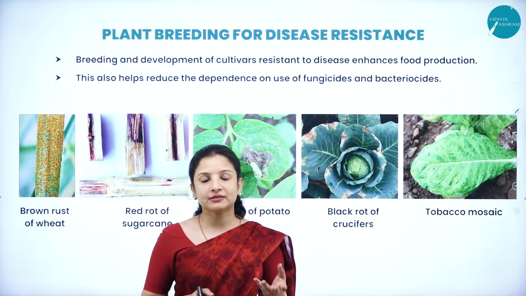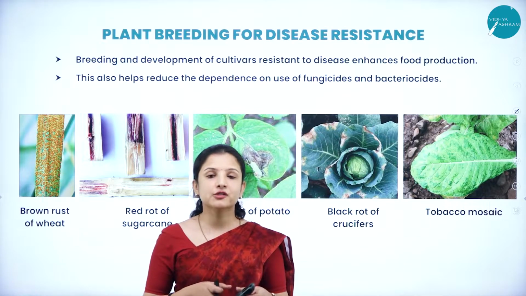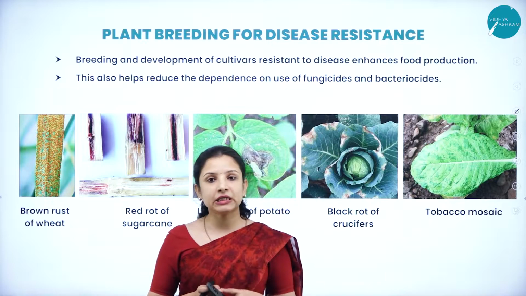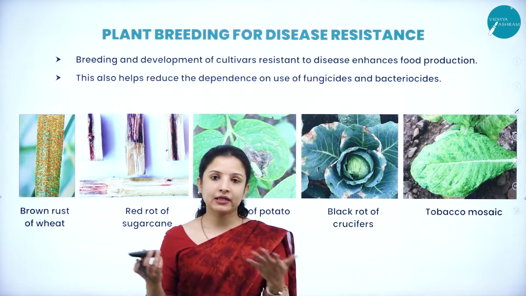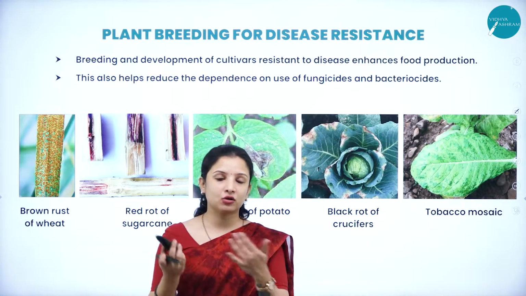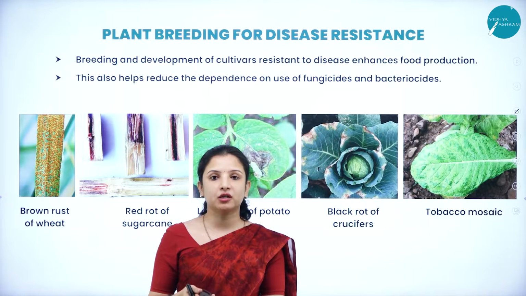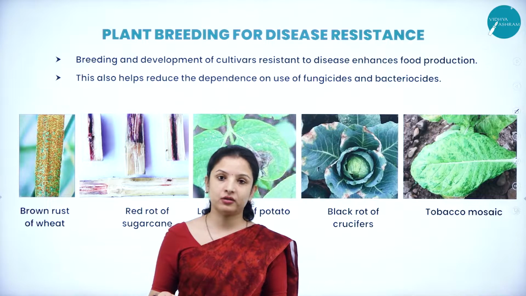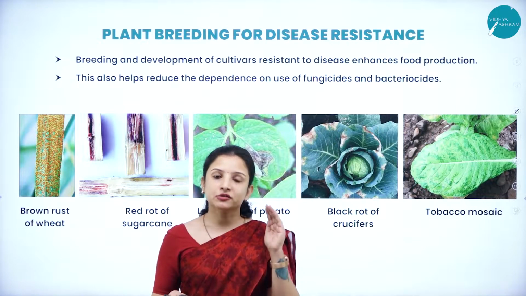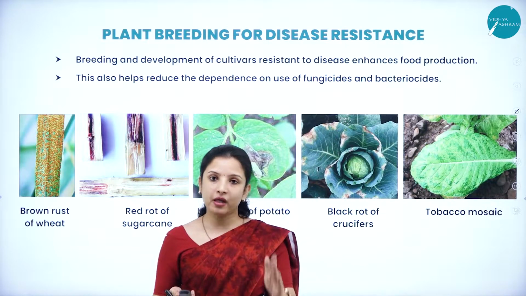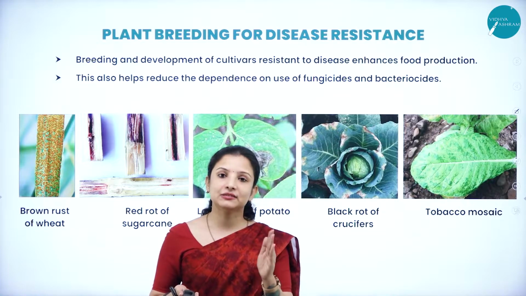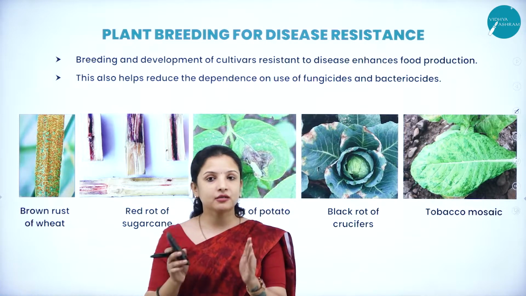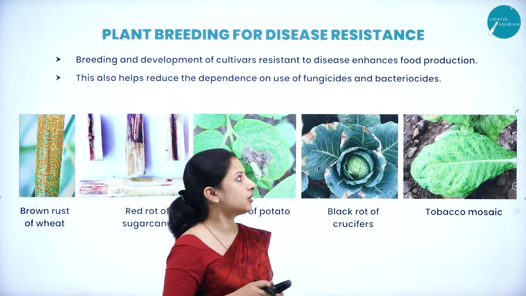Of course, say for example, we are growing a crop which is not resistant to disease, but it is high yielding in nature. Then in any season, if some pathogen or disease comes to that crop, what will be the use if the crop is high yielding and not resistant to the disease, right? That is why we need to make a crop which is disease resistant as well, and not just concentrate on making the crop high yielding in nature.